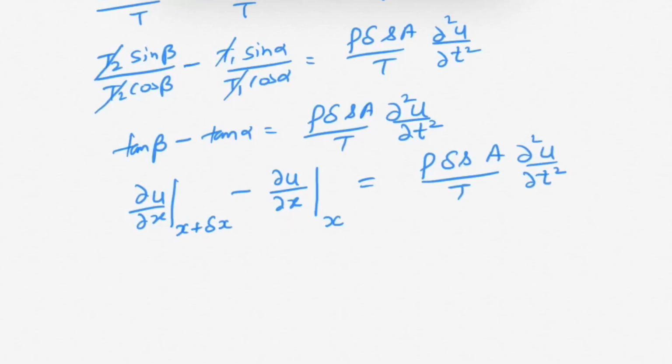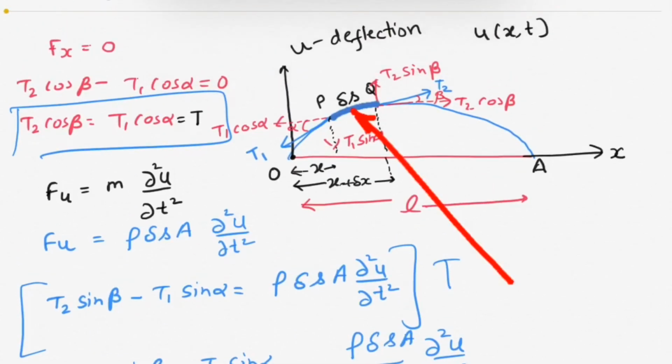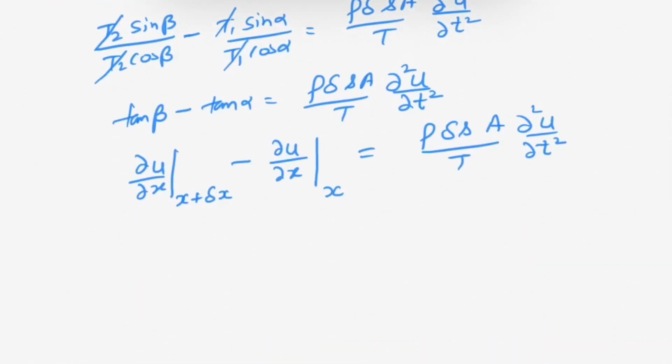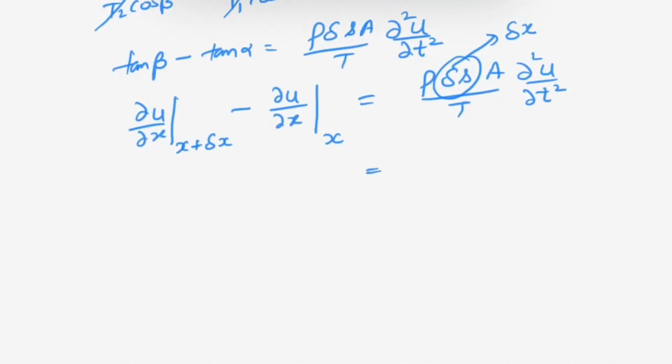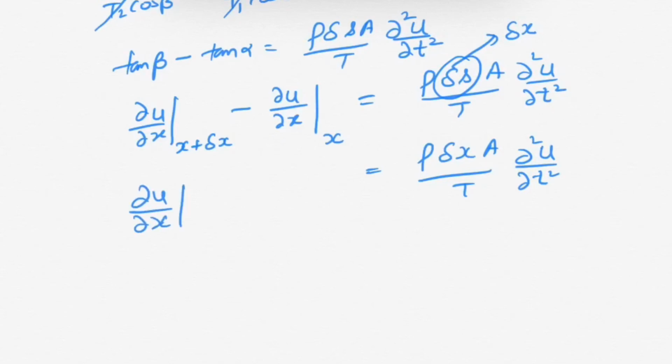Now I have considered this wire PQ to be very small, so this length del S is approximately equal to del x. So replacing del S with del x, the RHS will be rho del x A over T del square u over del t square, and in the LHS we have del u over del x at point x plus del x minus del u over del x at point x.